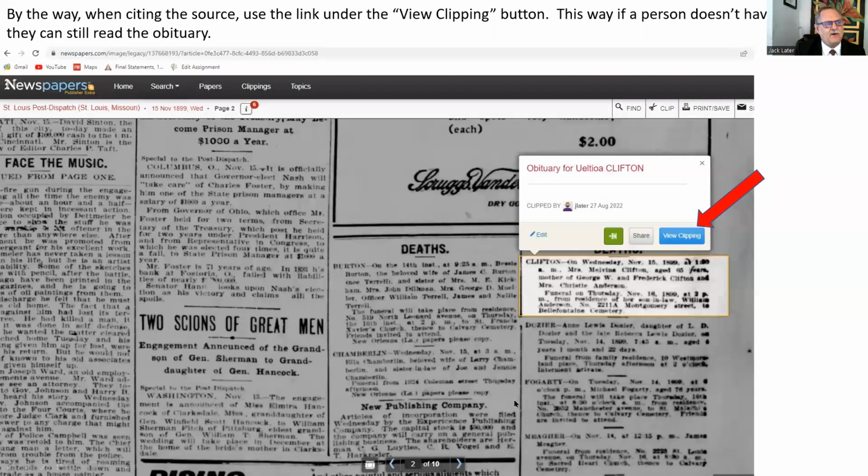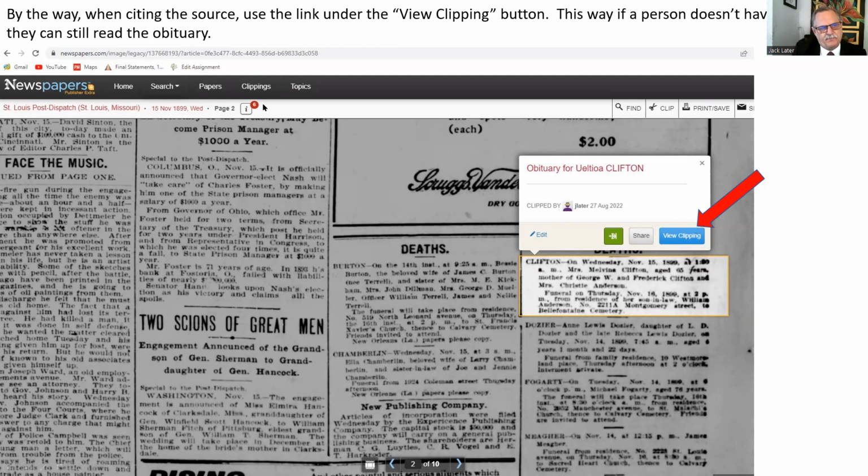Okay. Oh, by the way, I have to tell you something before I get to that. When citing the source, use the link under the view clipping button right here. This way, if a person doesn't have an account, they can still read the obituary.